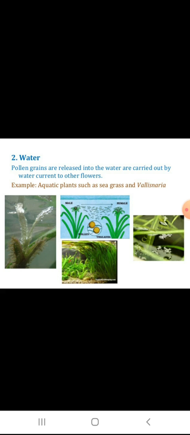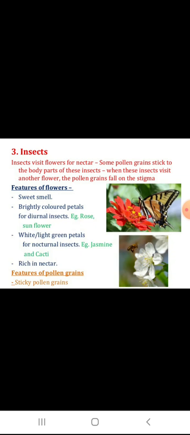Pollination can also take place by water. Pollen grains are released into the water or carried by water currents to other flowers. Aquatic plants such as seagrass and vallisneria get pollinated by water. Insects: we have already seen sweet smell, brightly colored petals. Examples are rose and sunflower. White or light green petals for nocturnal insects, such as jasmine and cacti, rich in nectar.